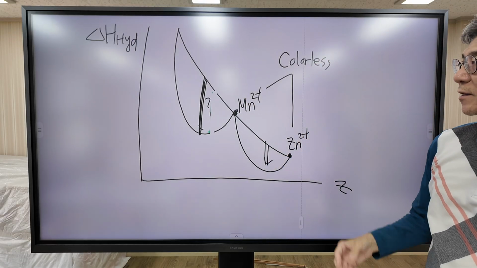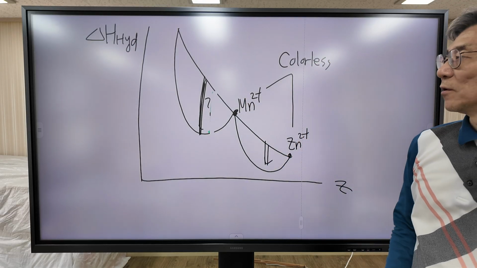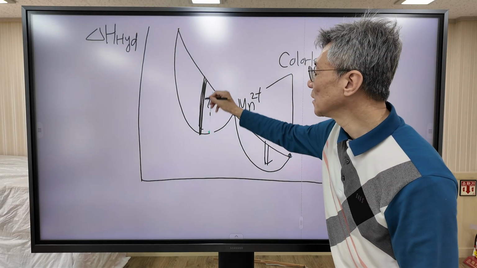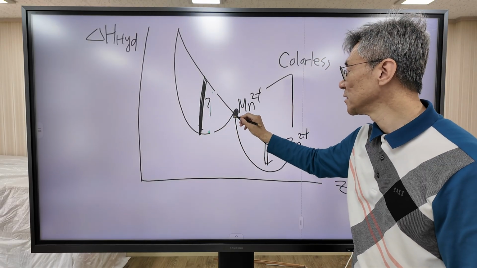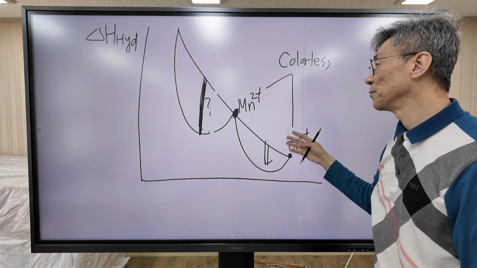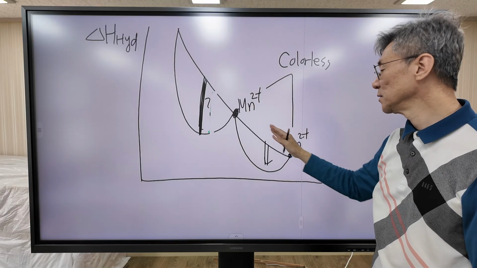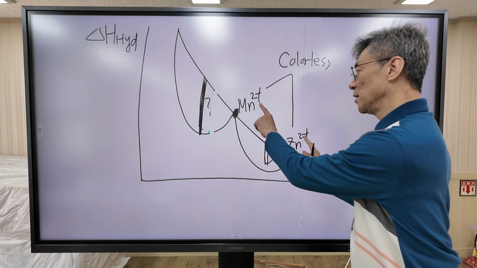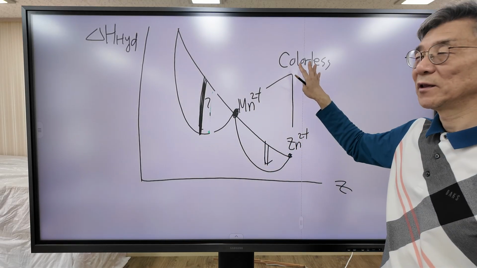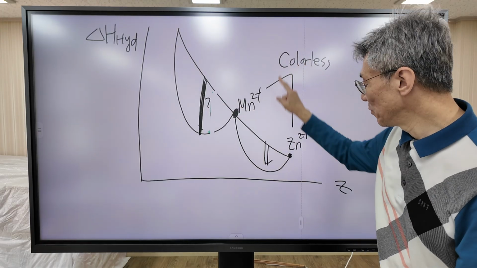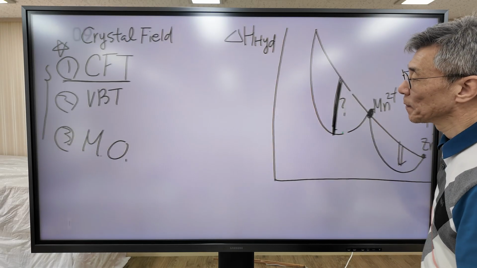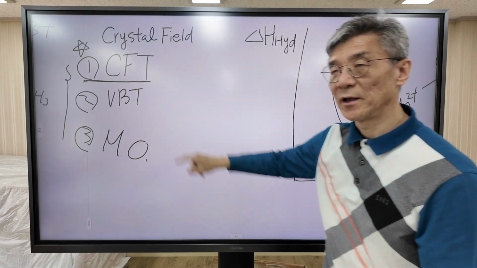We are going to explain 3 points. How to explain the additional stabilization effect. Why the additional stabilization effect disappears for manganese 2+ and zinc 2+. Why they don't show color, why they are colorless. I'm going to explain these 3 points using crystal field theory.